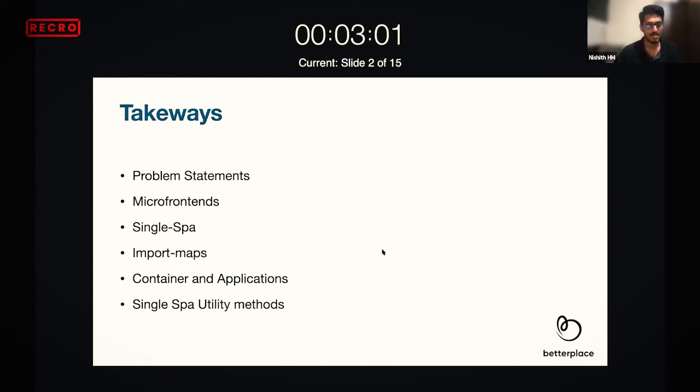We'll try to understand most of the concepts of single spa, and use its utility methods. I'll try to use almost 60 to 70% of them. 100% coverage may not be possible due to time constraints, but I'll try to use around 60 to 70% of the methods single spa provides for developers.